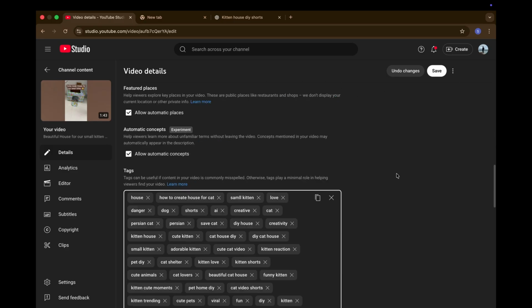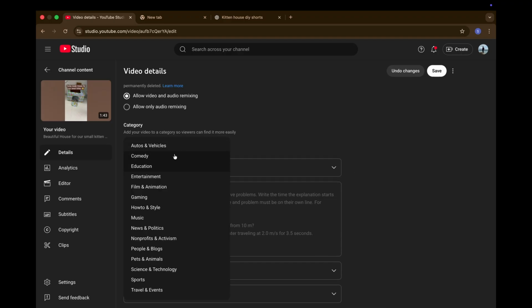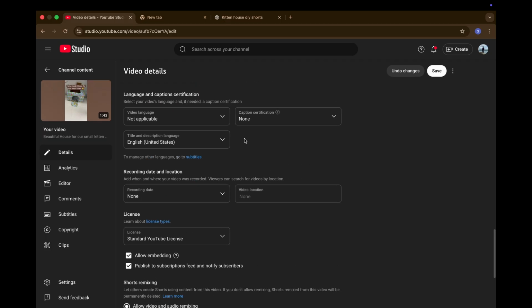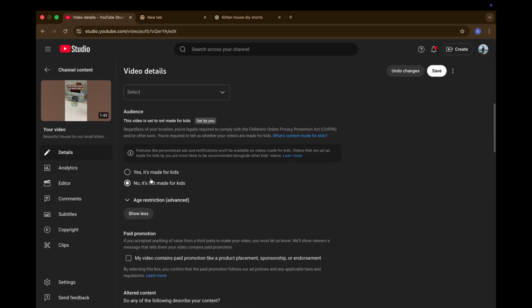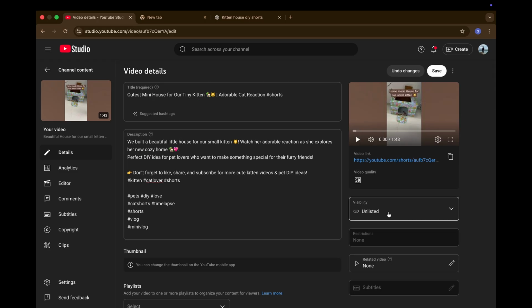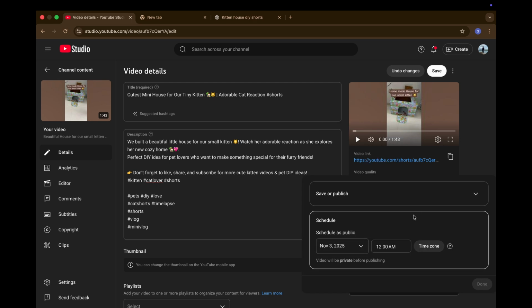Now what we have to do, if you are not aware of how to post video shorts in here, is that if you select the category properly, then it will reach your audience properly. This is kind of entertainment purpose, so it's not a study purpose. You can use a study purpose if you're building something, but yeah, it's okay. I have highlighted it as entertainment, and now I will schedule it for this particular date, and now we're good. So this is how you can use ChatGPT to post a video title and description and all these things if you don't have time, or if you are not getting any ideas like that.